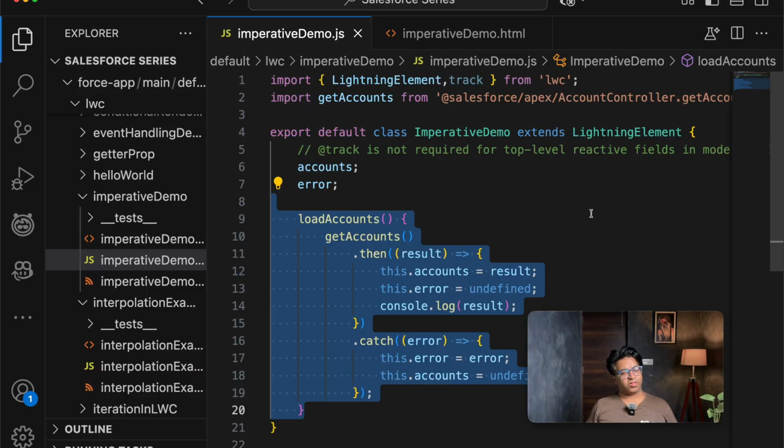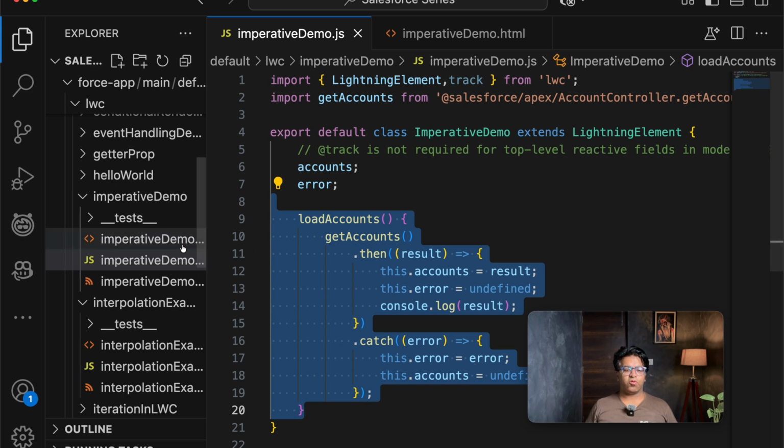So let's start with our component. Instead of making a new component, we will save time and understand what changes we need to make in the imperative method so that it can be converted into wire. The first thing we have already confirmed is that cacheable equal to true is important when you are fetching data from wire, and that is already added in the Apex class.